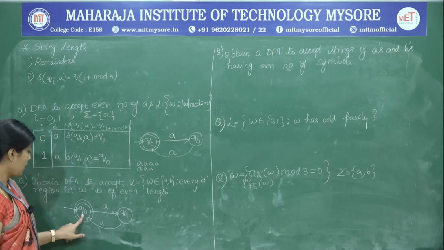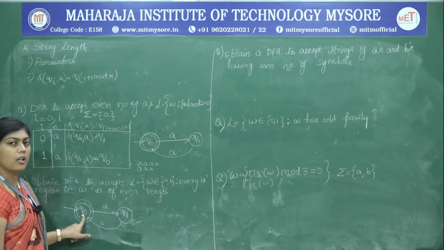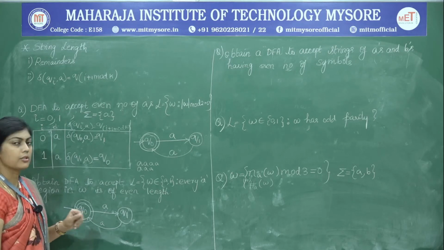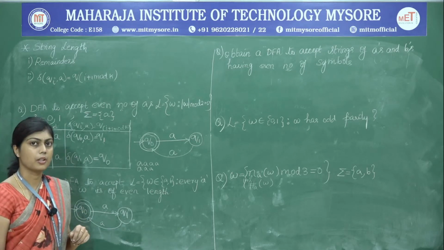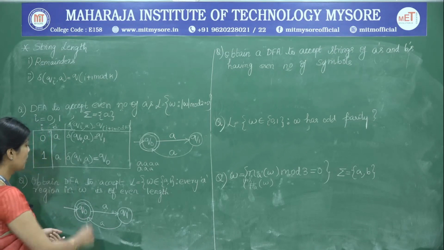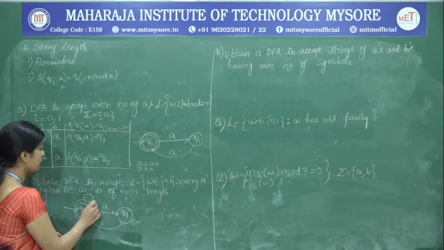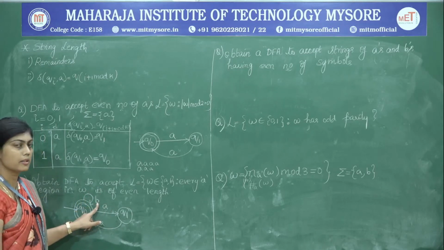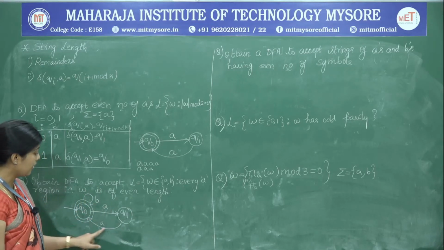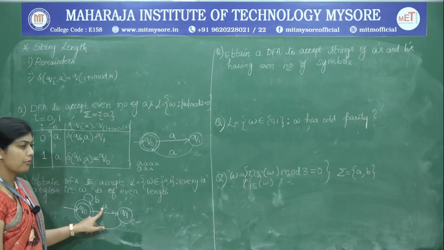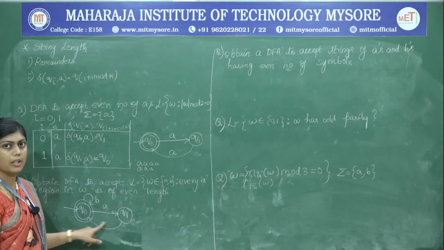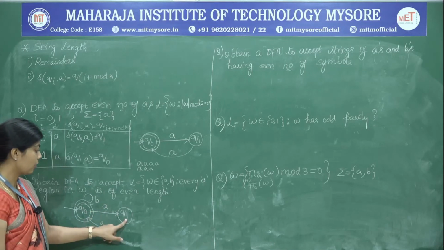So we will see how we can frame the transition of B on Q naught. So the string has no constraint that it should not start with a B. So therefore, the start state itself can have or start with any number of B's. After that, it will be again followed by A's. If they are followed by A's, to be accepted, there has to be even number of A's. Next, we will go to Q1.